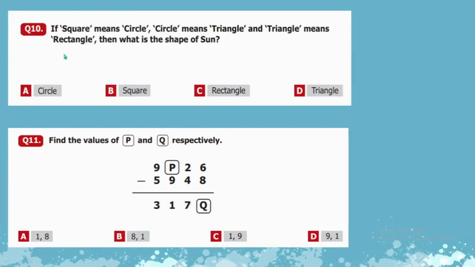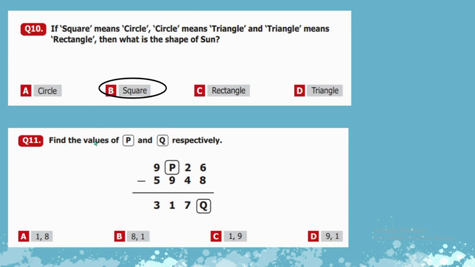Question number 10: if square means circle, circle means triangle, and triangle means rectangle, then what is the shape of the sun? We know the sun is in a circular shape. So when we see a square, we will think that it's a circle. So square is our option because square means circle.